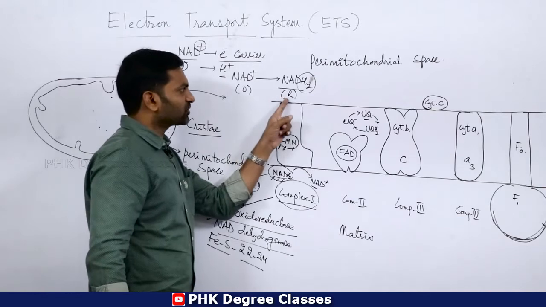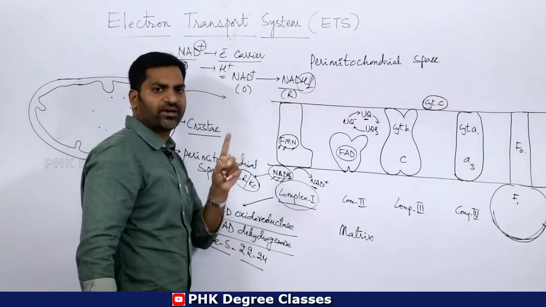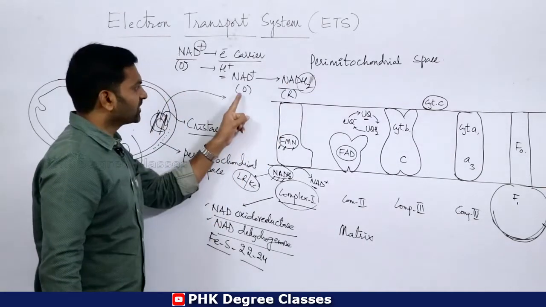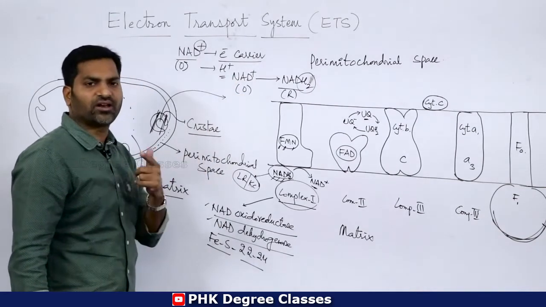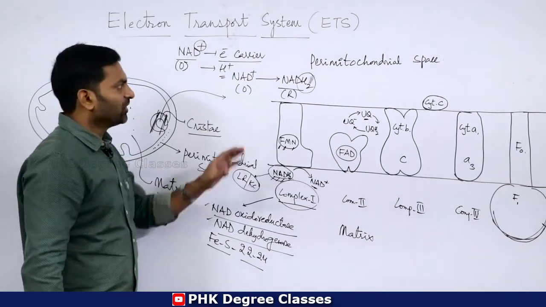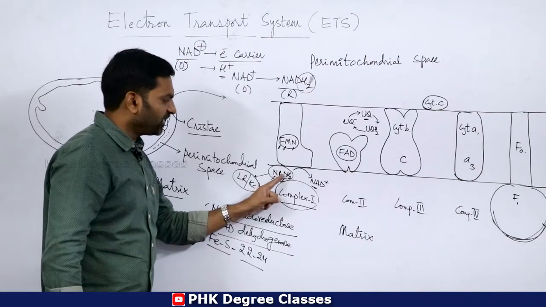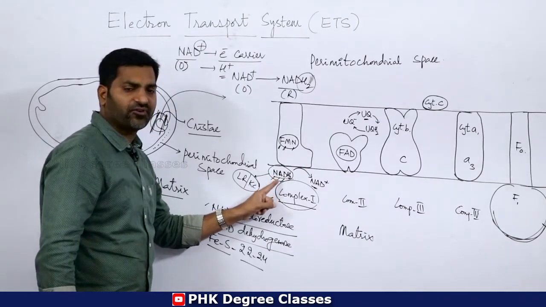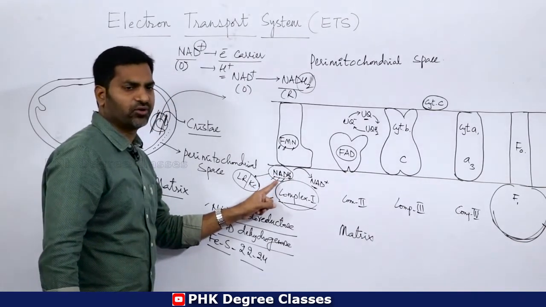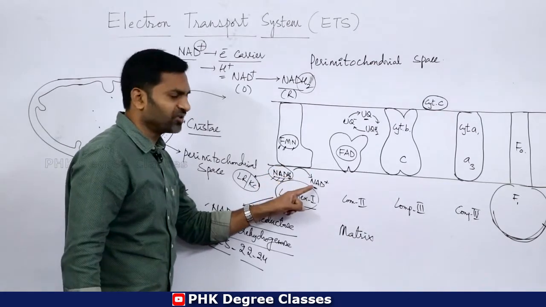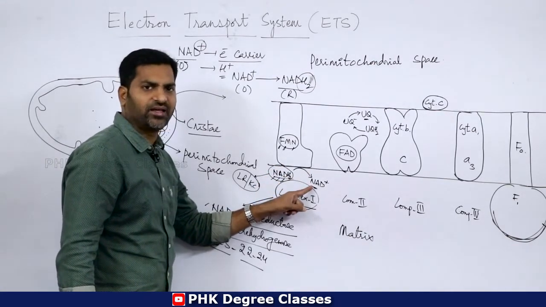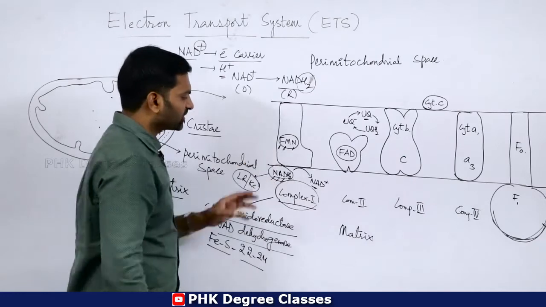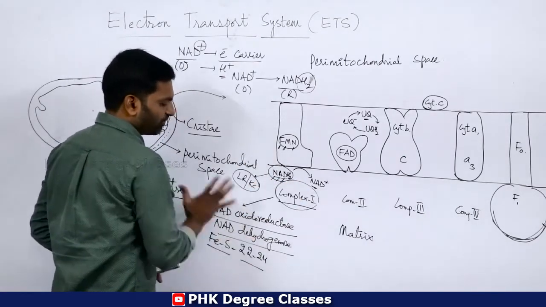So NADH2 is the reduced state and NAD plus is the oxidized state. Here NADH2, the reduced form, is converted into the oxidized state, that is NAD plus. So this is the first complex.